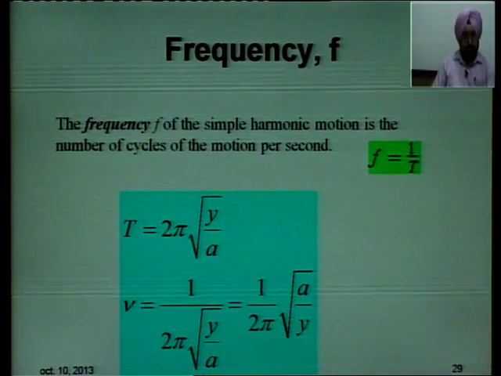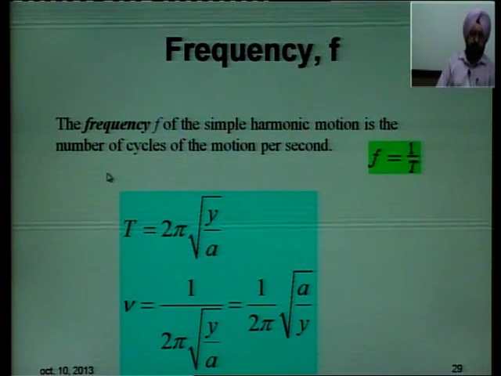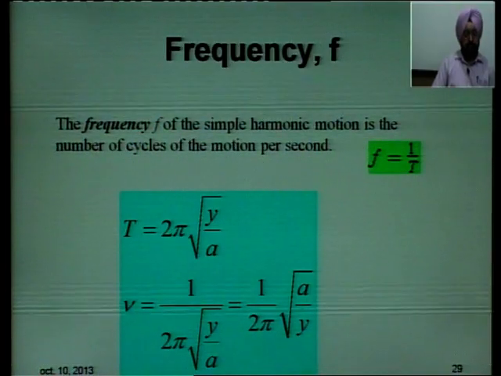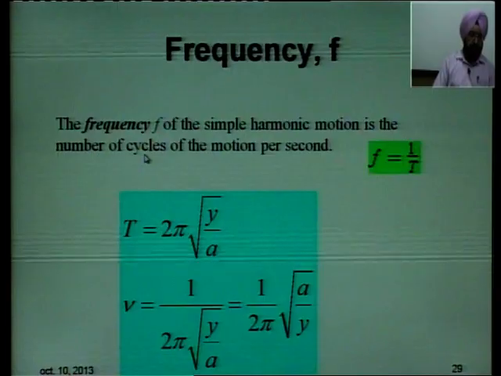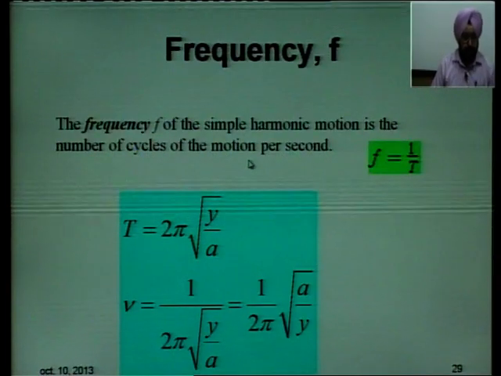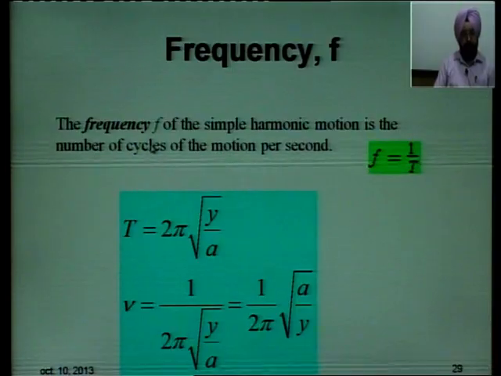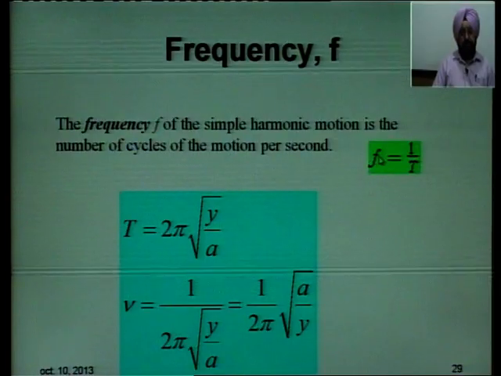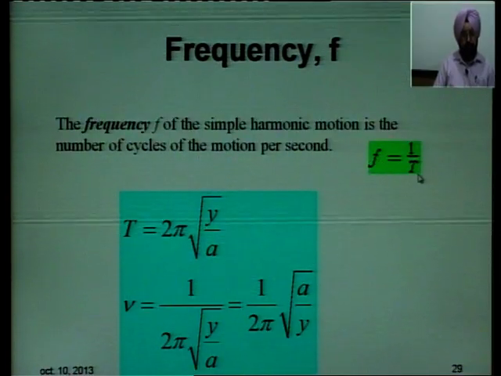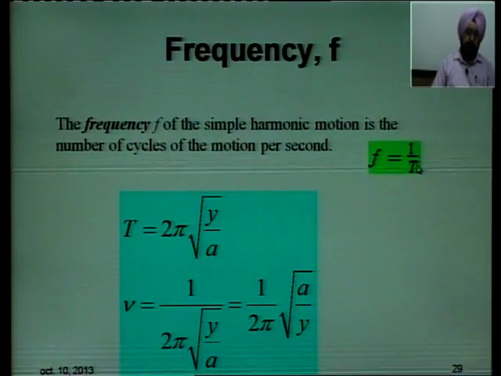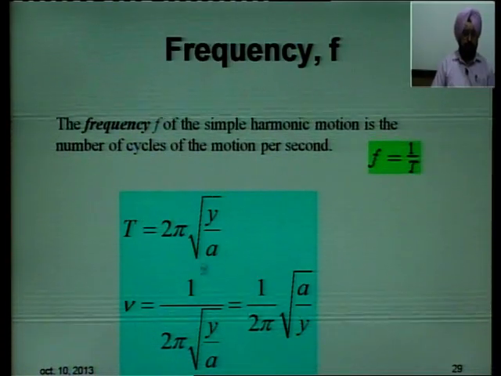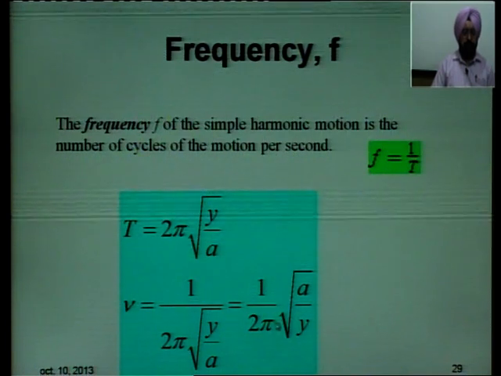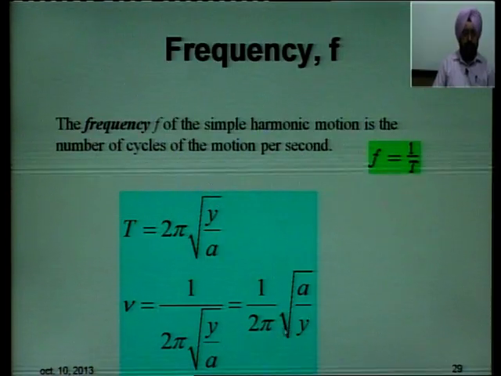Frequency. The frequency of simple harmonic motion is the number of cycles of the motion per second. How many cycles a body vibrating in simple harmonic motion completes in 1 second is what is called frequency. Frequency and time period, as you know, are reciprocals of each other. Time period is 2 pi under root y over a, so frequency is 1 divided by 2 pi under root y over a, which gives you 1 over 2 pi under root of a by y.